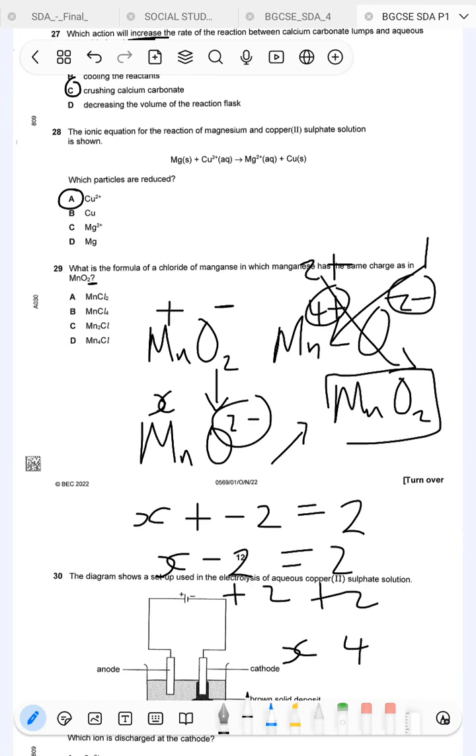So therefore we know that if Mn is 4 plus, then Cl is minus. So we take the 4 to the other side, and then we take the 1 to the other side.